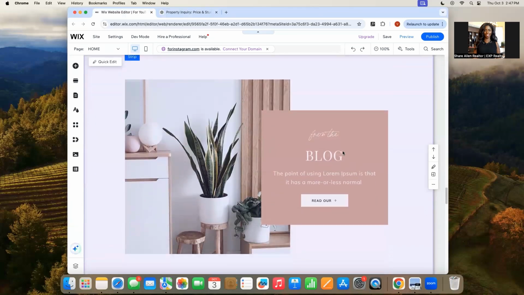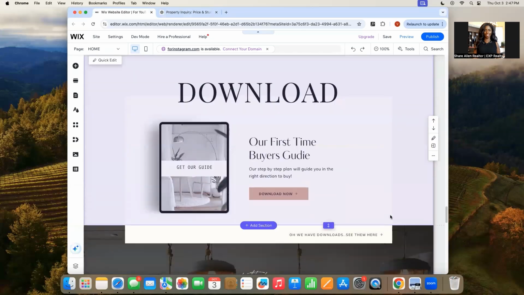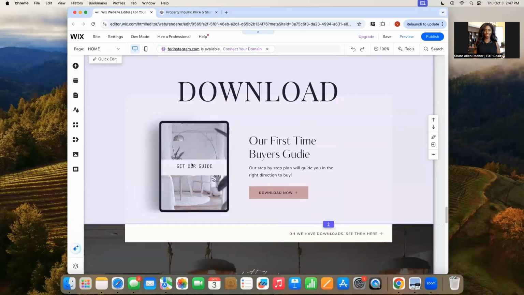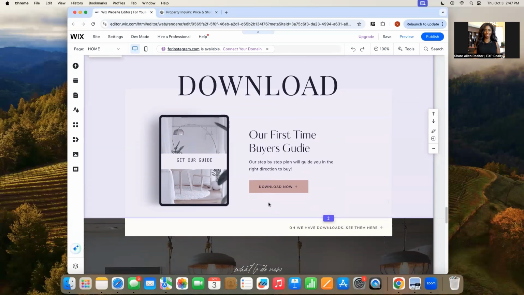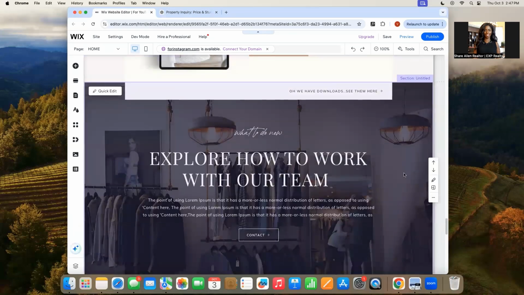Okay, and then for your blog section, you can plug something in here. You can ask ChatGPT to write that as well. This is for first-time home buyers. You want to add a guide. If you don't want any of these sections, you guys can just remove them.